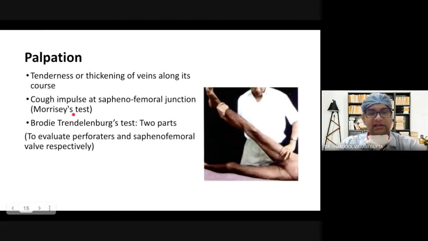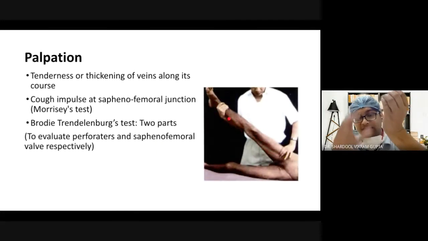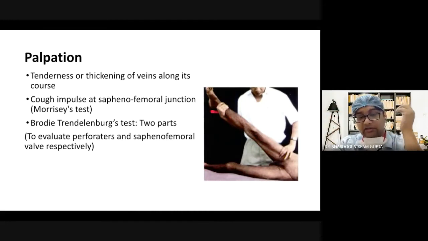There is another test which you should perform, known as the Brodie-Trendelenburg test. There are two parts of this test, which evaluate the perforator and the saphenofemoral valve respectively. In all the varicose vein tests, you must raise the limb and then milk the blood down, so that the veins are flat and there is no blood present at all. You raise the limb up and milk down the blood so that there is no distension of the vein and they are collapsed.